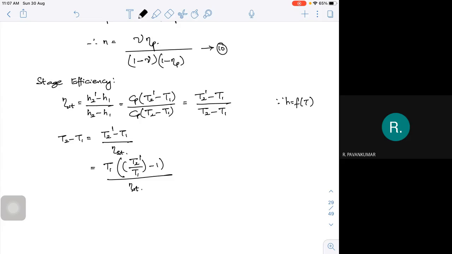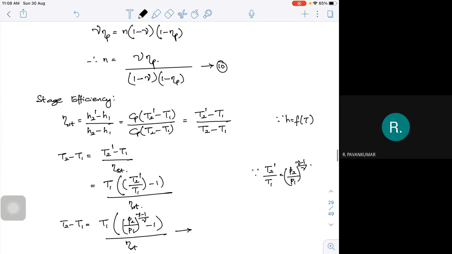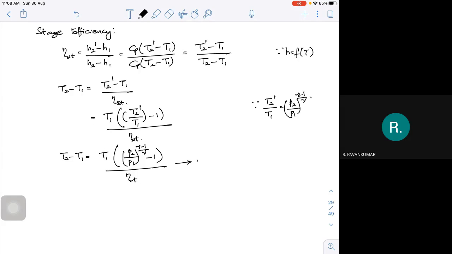We know that T2 dash by T1 is P2 by P1 whole to the power of gamma minus 1 by gamma. So for stage efficiency, T2 minus T1 is equal to T1 into P2 by P1 whole to the power of gamma minus 1 by gamma, minus 1, divided by stage efficiency. Let me call this expression number 11. This gives the temperature difference in terms of stage efficiency.